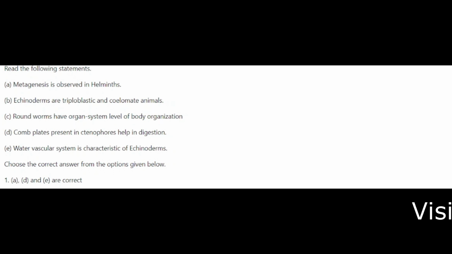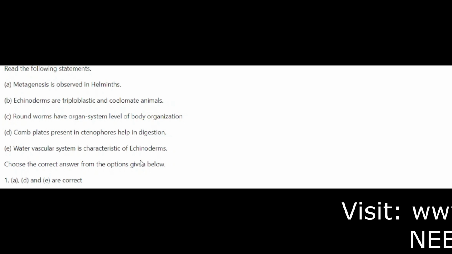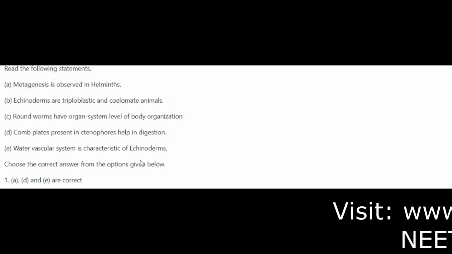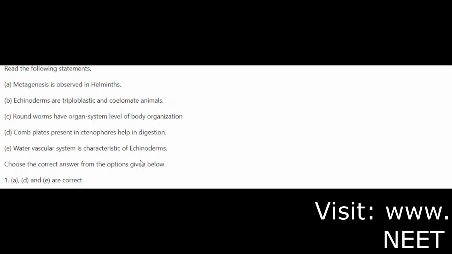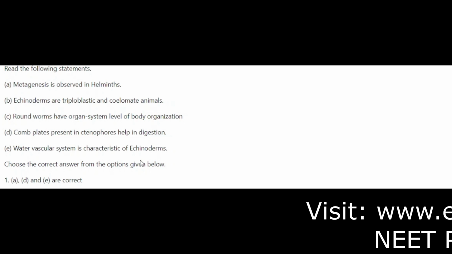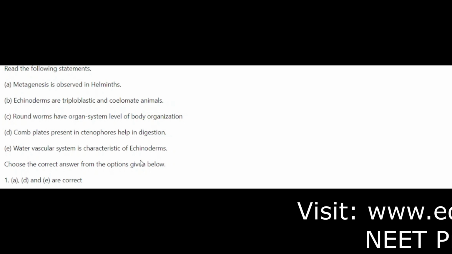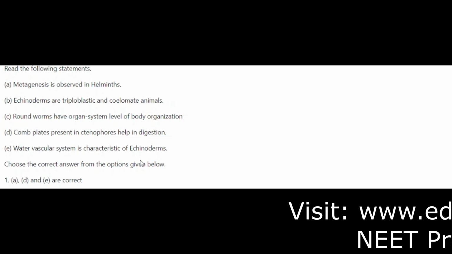Now the complete question is: choose the correct answer from the options given below. So we need to choose correct answers from the above five options. There are around three options that are right, so what are the two wrong statements we need to find out? Metagenesis is observed in helminths. Then echinoderms, you might have studied about echinoderms. They are triploblastic and coelomate animals. Yes, B is right.